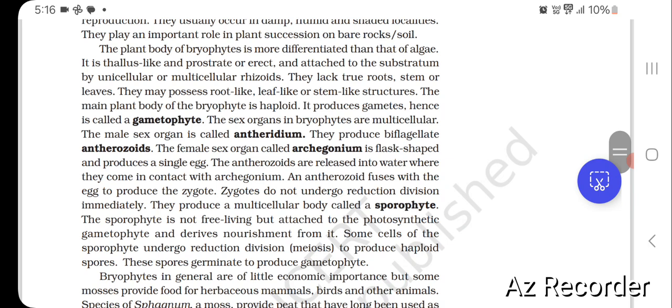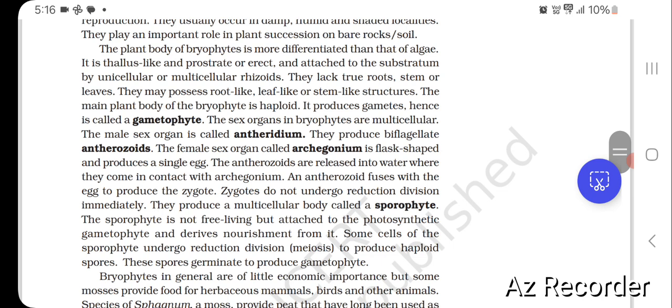It is thallus-like, prostrate or erect and attached to the substratum by unicellular or multicellular rhizoids. They lack true roots, stem or leaves. They may possess root-like, leaf-like or stem-like structures. The main plant body of the bryophyte is haploid. It produces gametes, hence it is called a gametophyte.